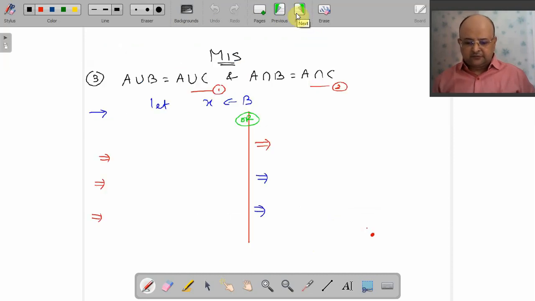Now I can go for this first 6 marker. If you have noticed, I have gone for directly miscellaneous. I will definitely reveal which examples you have to do from your textbook. Before you open this lecture and before you complete this session, you will get the list of examples that you have to do from your textbook.